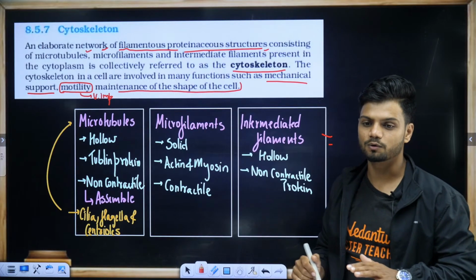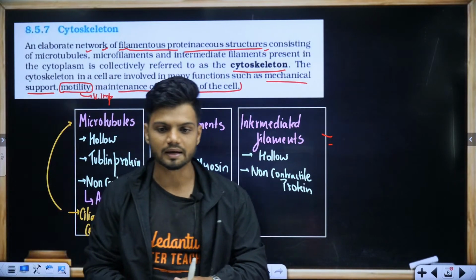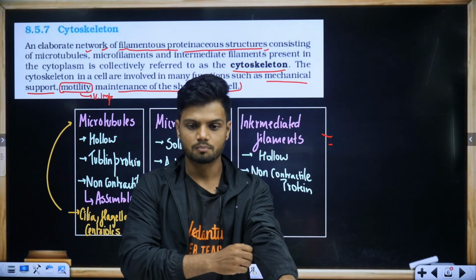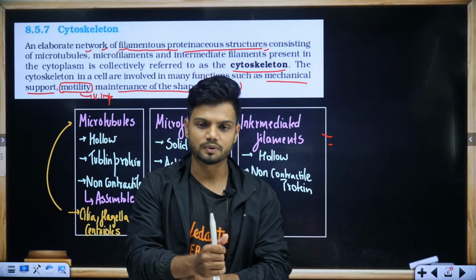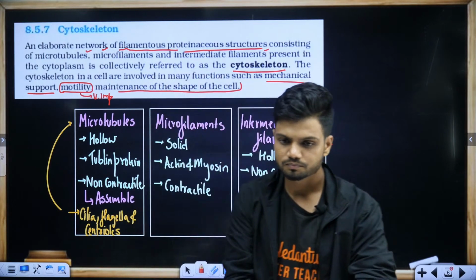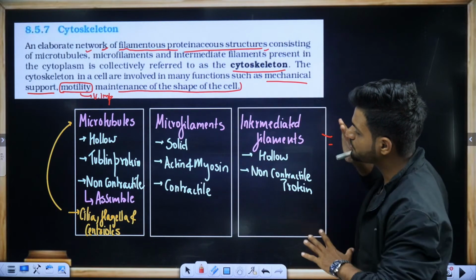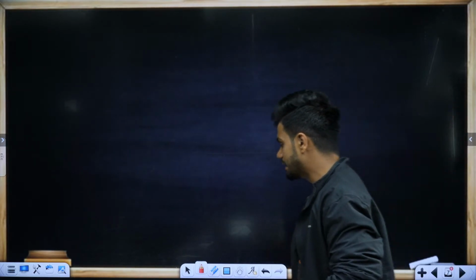Any doubt in cytoskeleton? Quickly ask me. Paul, Rudranath, Ravindrani, Meghna, Jasli, Madhumita. Quickly ask me the doubt. This is the information which you need to know about cytoskeleton. Any doubt? You quickly ask me, students. No doubt?